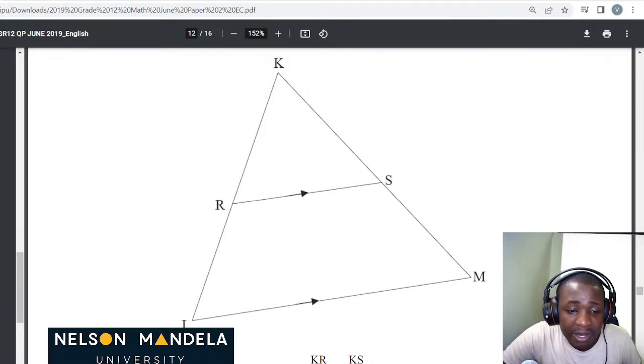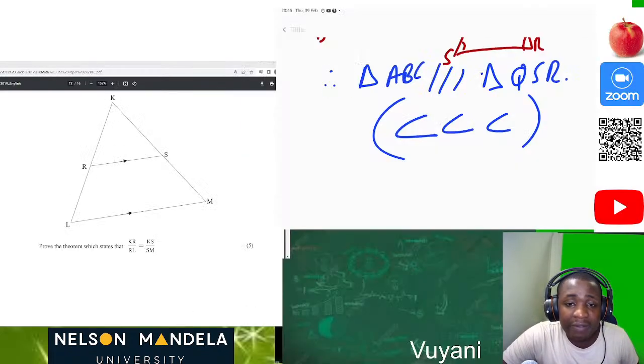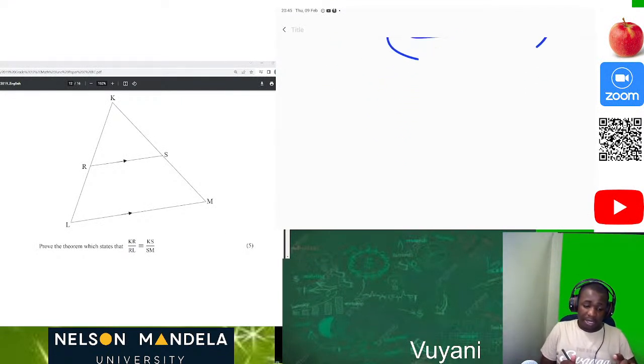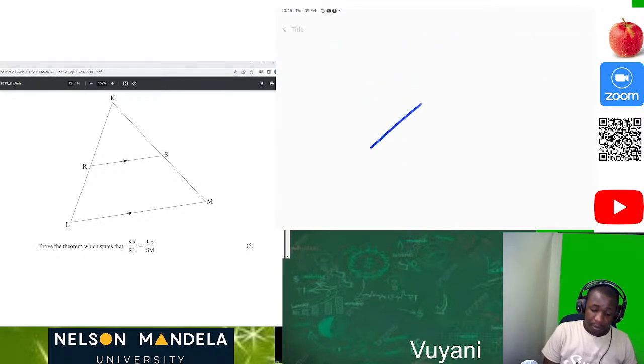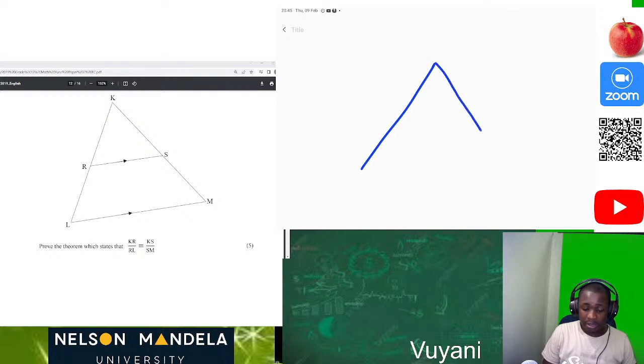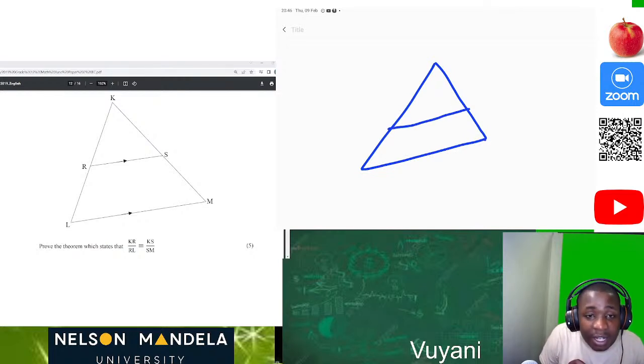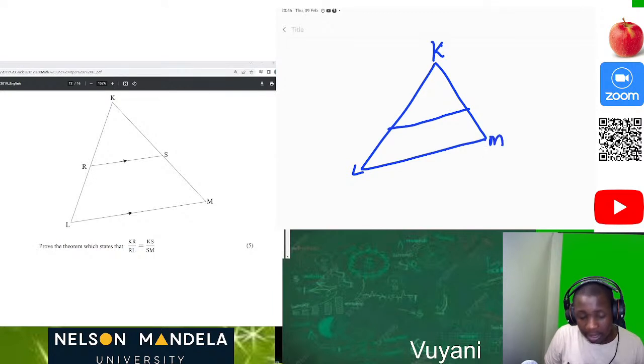So what are we given to prove? We are given this triangle. Let's do it together. Let's see if we can prove it. Okay, so we are given this triangle, which is something like this. Mine is not that nice, but it's serving the purpose. So we have KL, M, then we have RS. So these two are parallel.